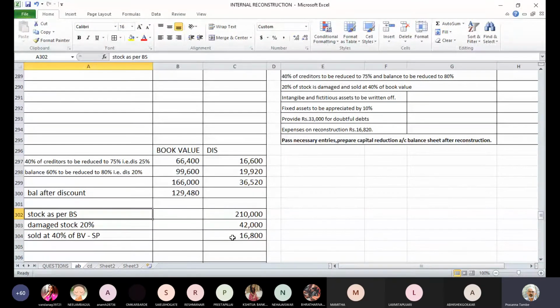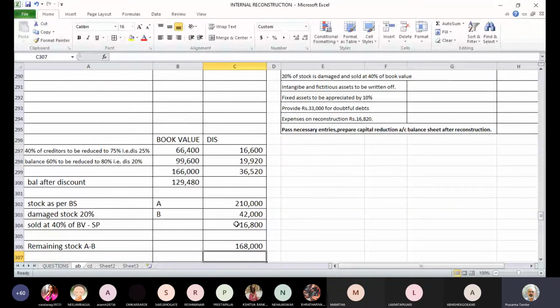Remaining stock, A minus B. That will be the remaining stock which we will carry forward. Remaining 80% stock, which is 1,68,000, gets carried forward. Are you clear about the adjustment?